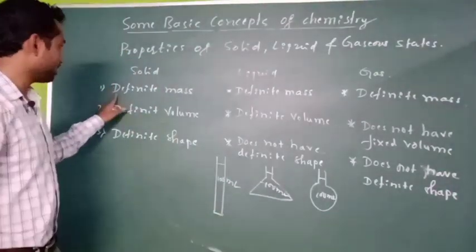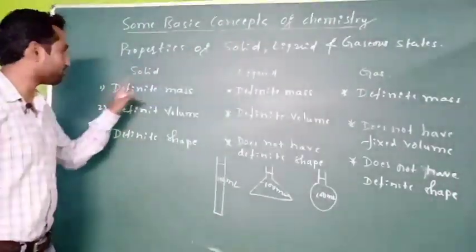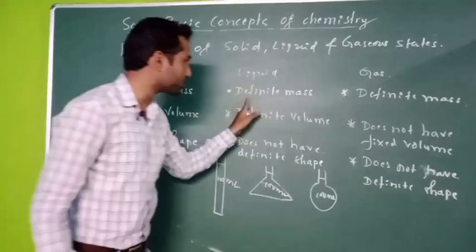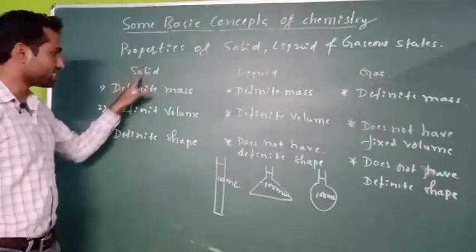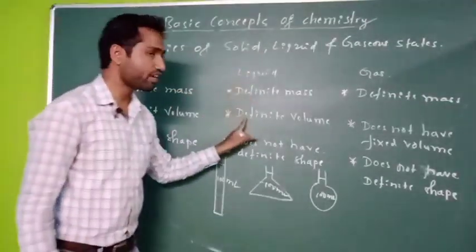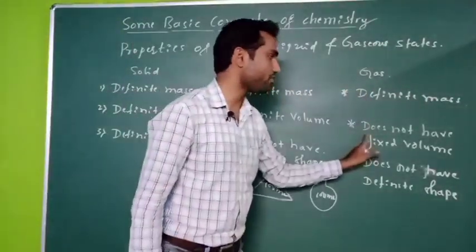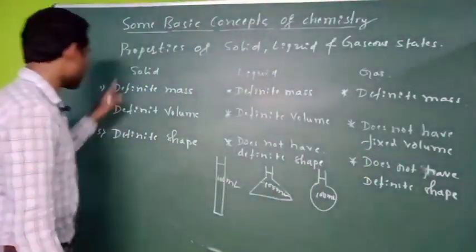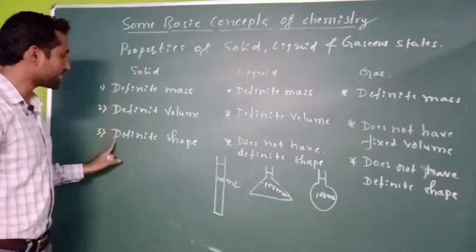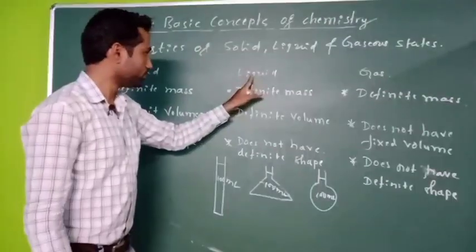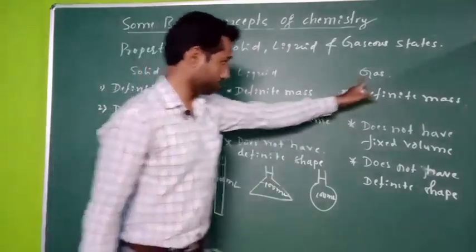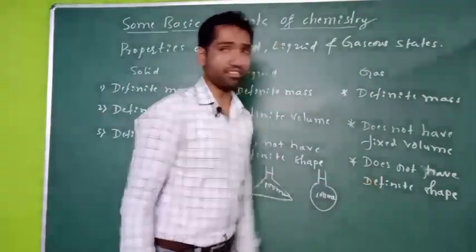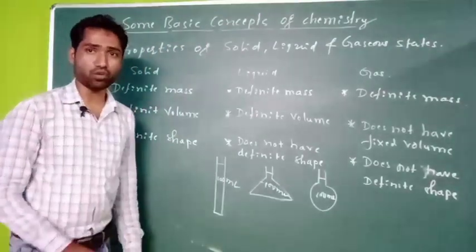First, solids have definite mass, liquids have definite mass, gases have definite mass. What about volume? Solids have definite volume, liquids have definite volume, but gases do not have any definite volume. The third point is, solids have definite shape, liquids do not have any definite shape, gases also do not have any definite shape. These are the important points.